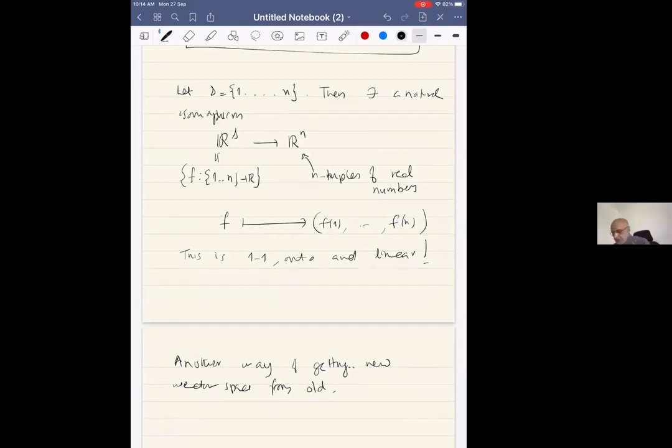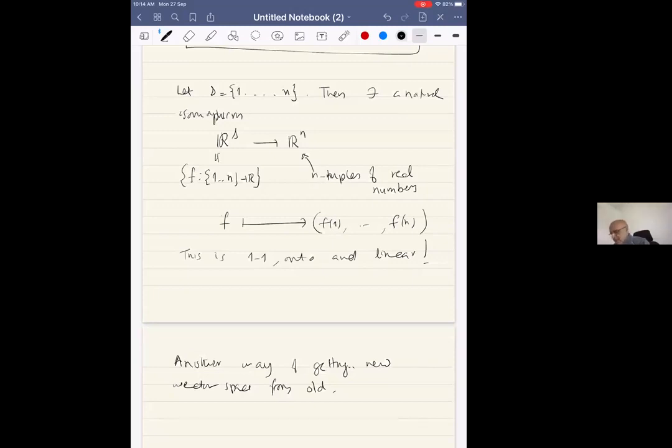On the left, addition of functions is addition of the values of the functions. Scalar multiplication of a function by a scalar is multiplication of the value by the scalar. On the right-hand side, in R^n, addition of vectors is coordinatewise addition, and scalar multiplication of an n-tuple is multiplying each coordinate by the same scalar.